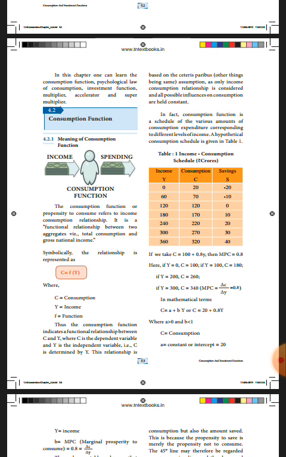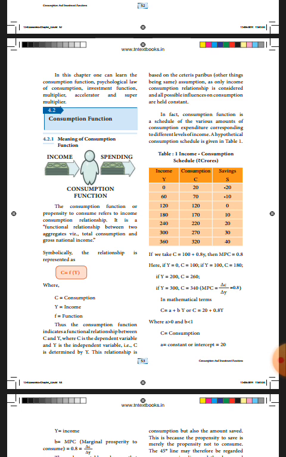Income 60, consumption 70, so 60 minus 70 is minus 10, so no savings. If income is 120, consumption is 120, savings 120 minus 120, 0. Then 180 minus 170, 10 savings. 240 minus 220, 20 savings. Okay, like that. Now below that table you refer.